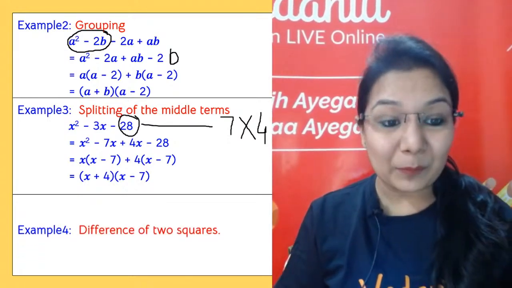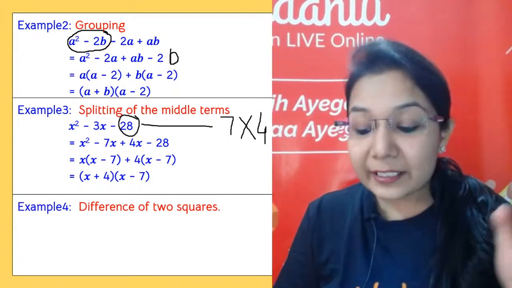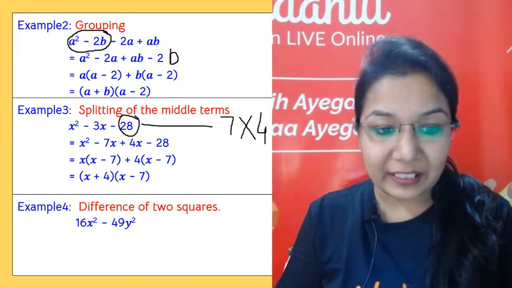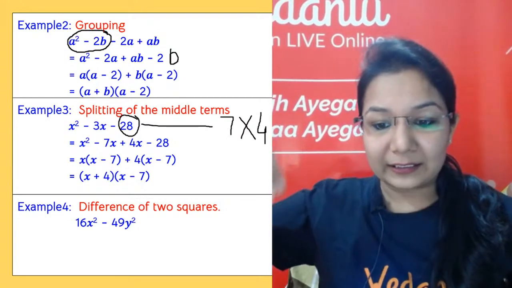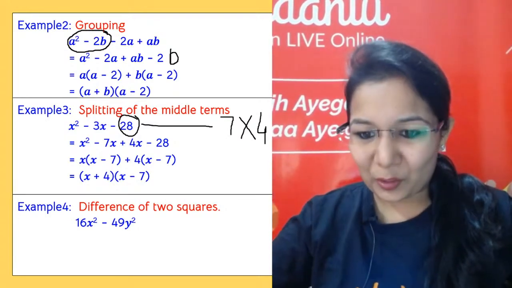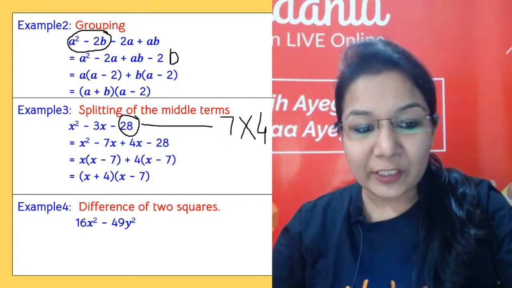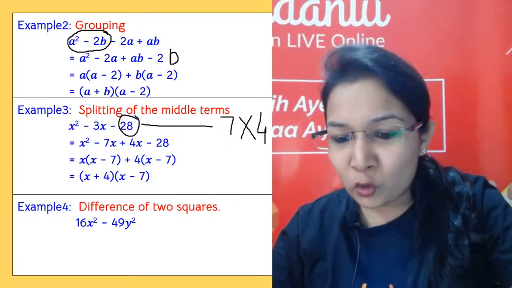And here we come to the last method, that is difference of two squares. Difference of two squares, if it is given like this, actually this is an identity. Can you tell me in the chat box? You can put up your doubts, my dear. Can you tell me the identity which you can use in this difference of two squares?